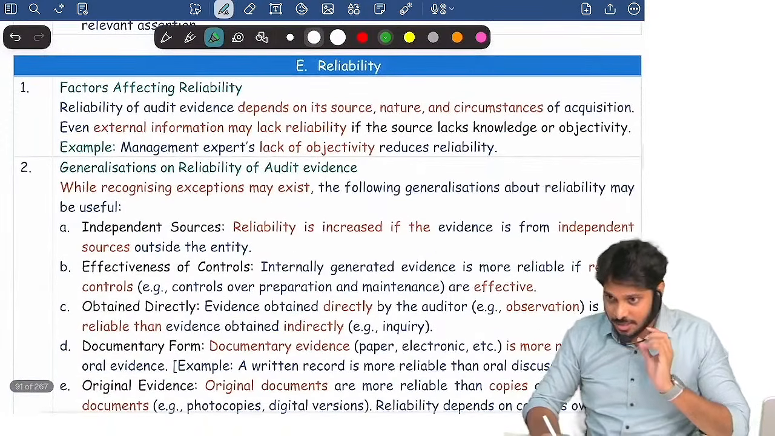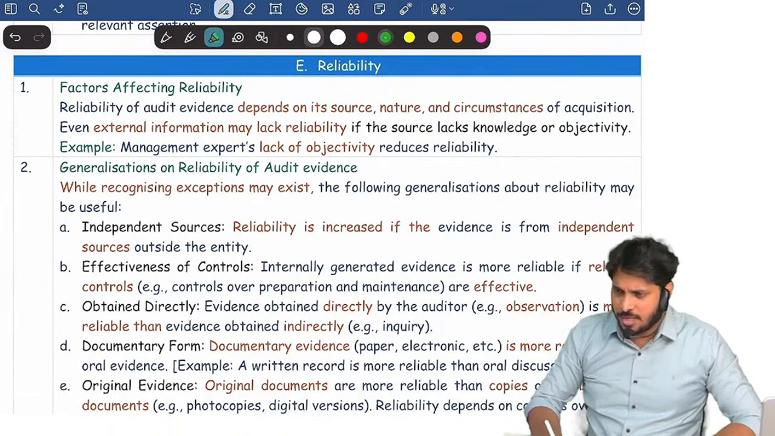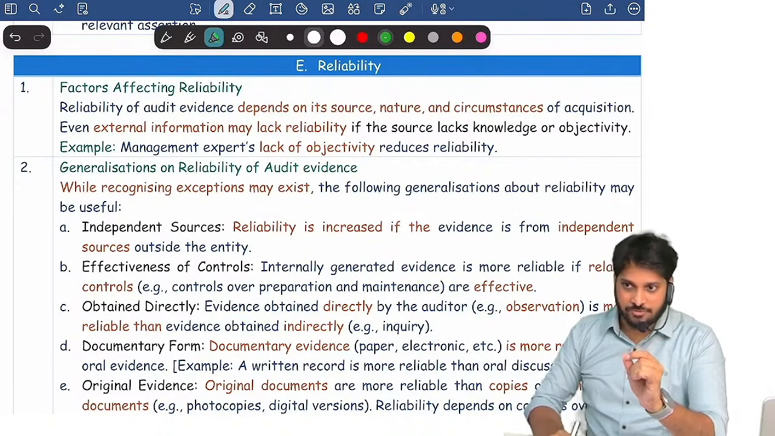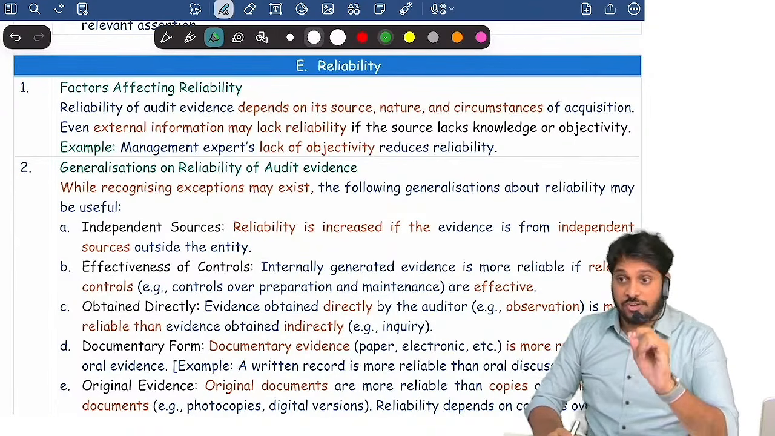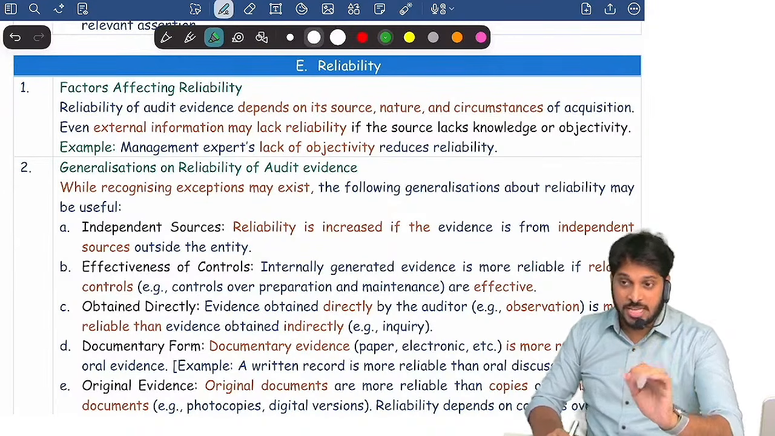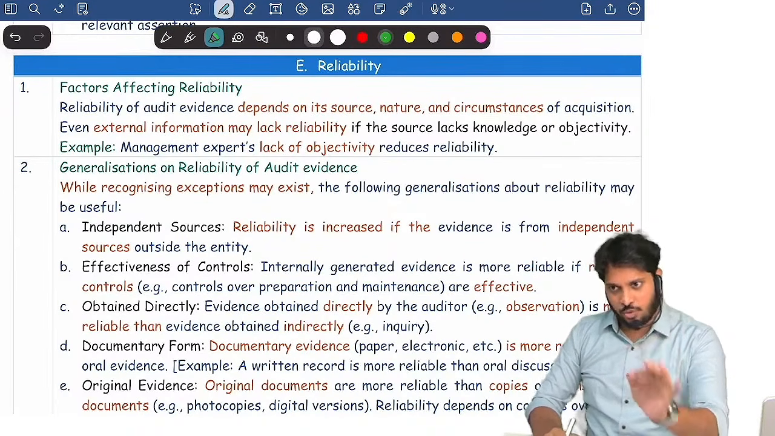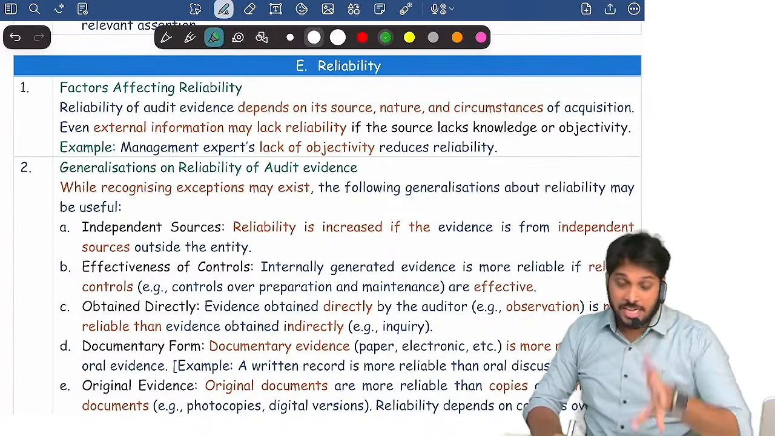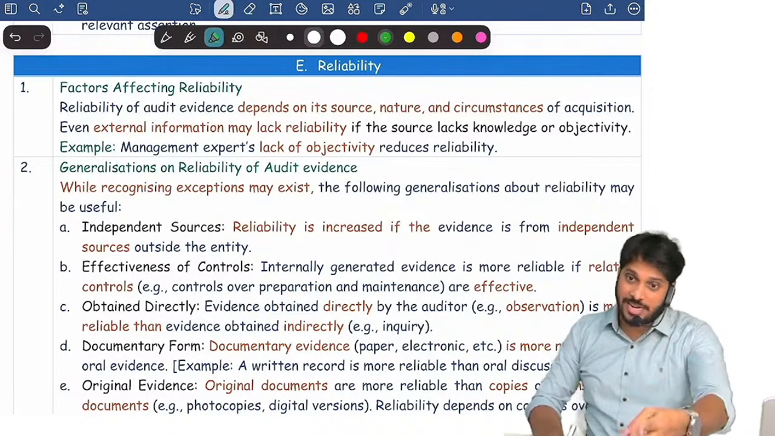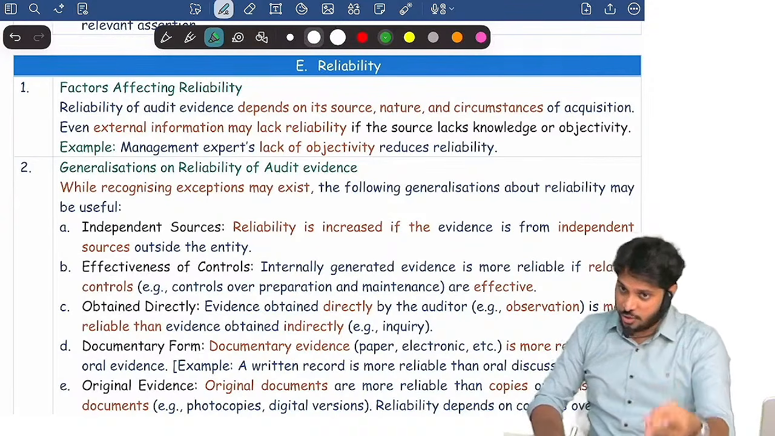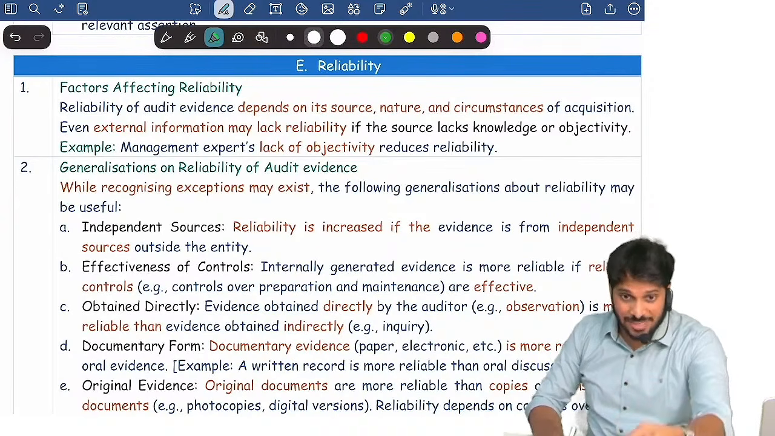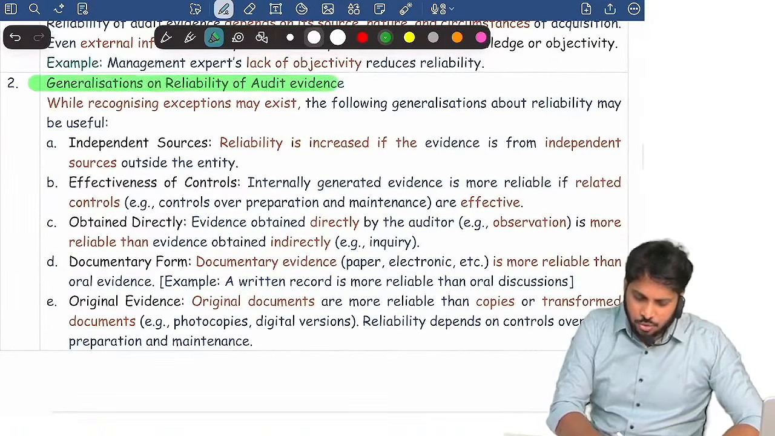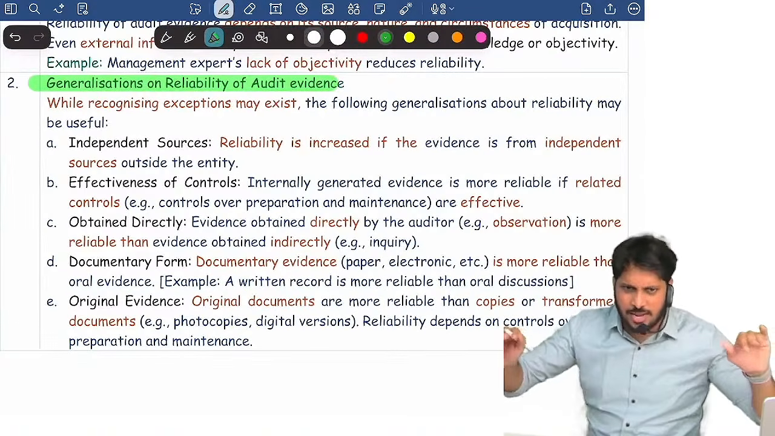Then reliability. Reliability means what? First of all, whether evidence is reliable or not depends upon where you are getting it from. It also depends on in what format you are getting it: visual, oral, written, or internal, external. It also depends on the circumstances in which you are getting it. Are you getting it at year end, during the period, or in a surprise visit? All that. Generally, there are some rules, some principles on reliability.